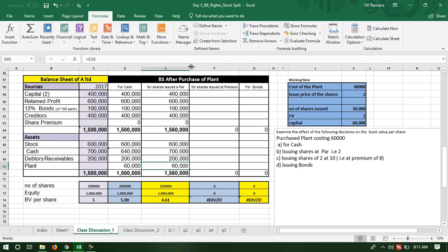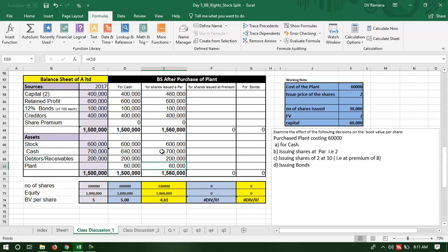But observe, in this case, we purchased the plant by issuing shares at par. Because you issued the shares at a price less than the book value, the book value per share has come down. So acquisition of plant by issuing shares at par will have an impact on the book value, and in this case the book value has come down because the issue price is less than 5, which is the book value per share.